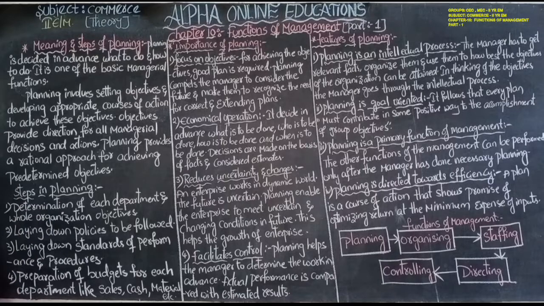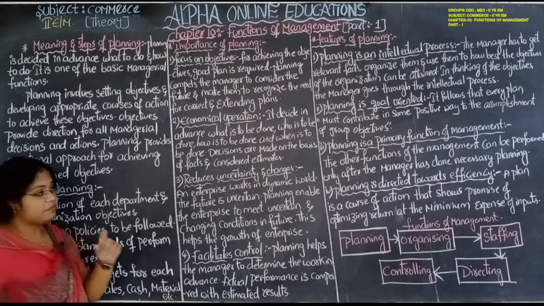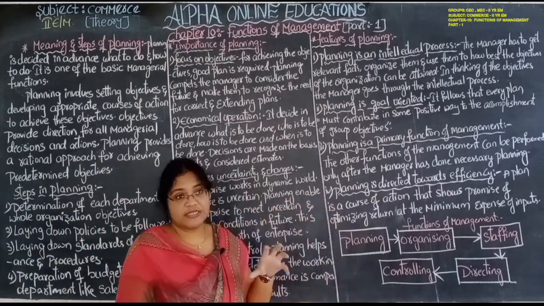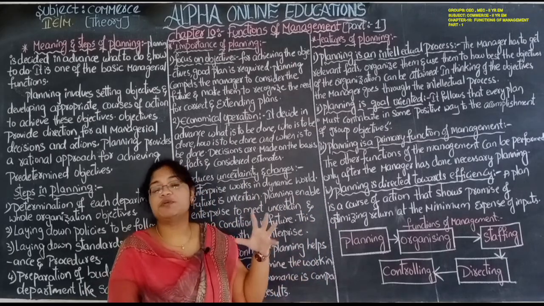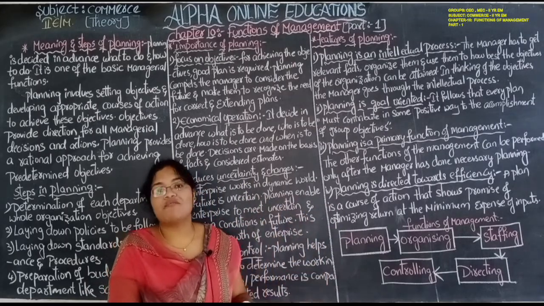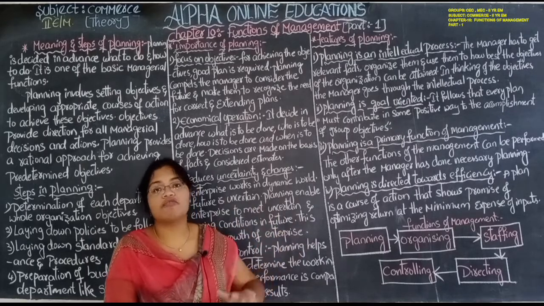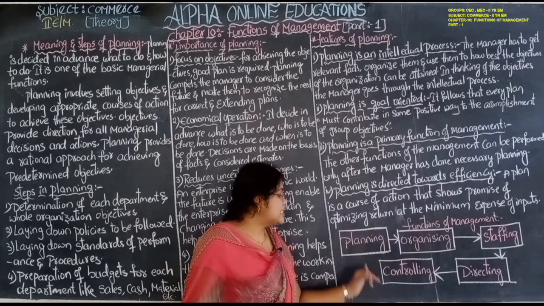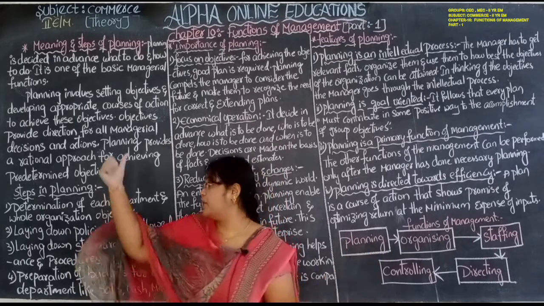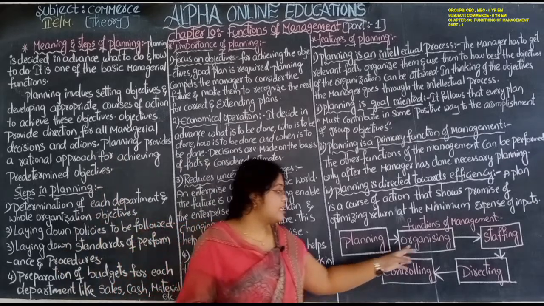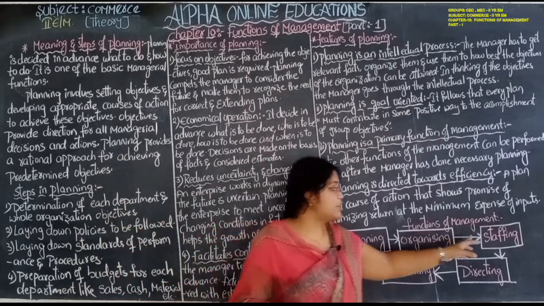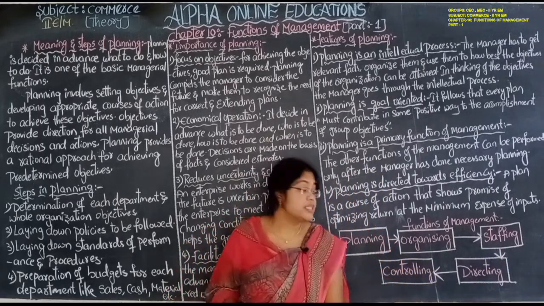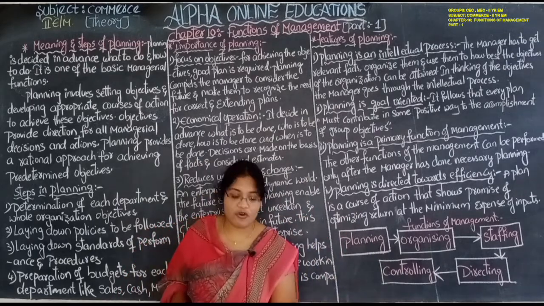First, meaning and steps of planning. The management has to perform certain functions, and based on those functions the management can achieve the ultimate goal of the organization. The whole goal of the organization can be achieved by certain functions of management. The first one is planning, which we are going to discuss in this session, and the next ones are organizing, staffing, directing, and finally controlling. These five are the most important functions of management.